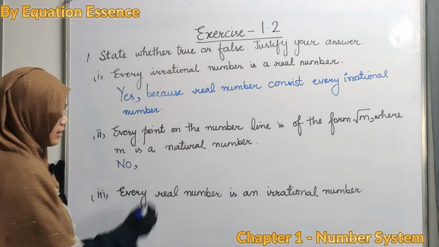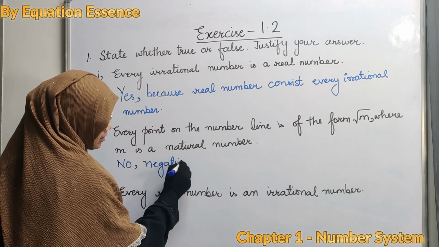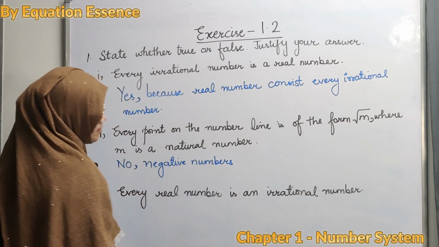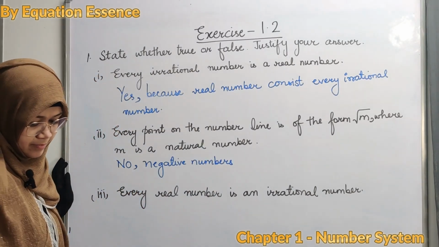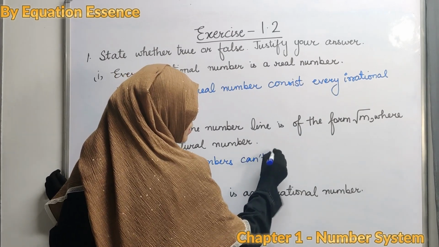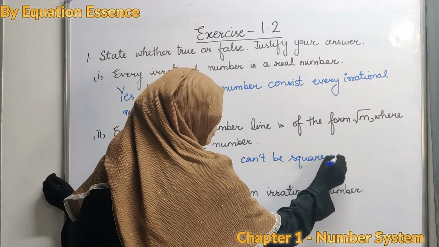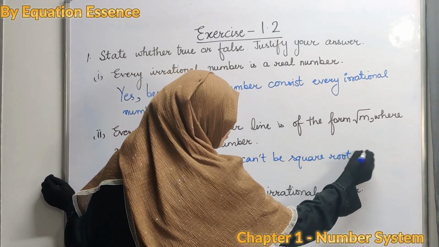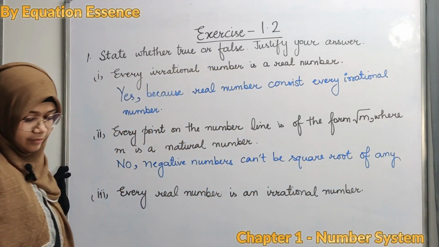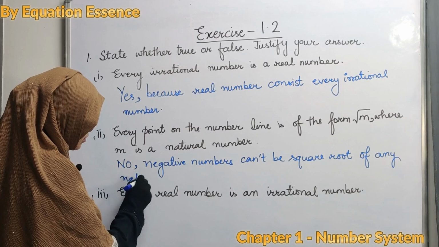You can write negative numbers can't be the square root of any natural numbers.